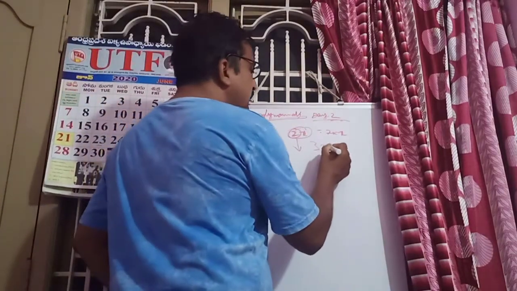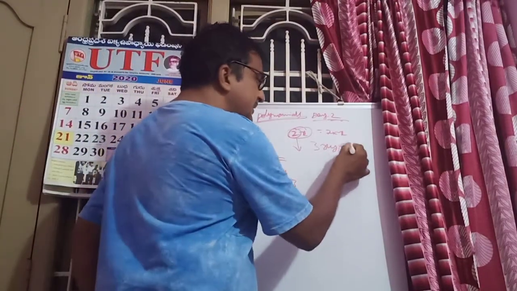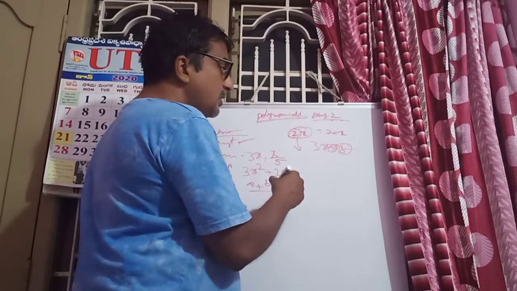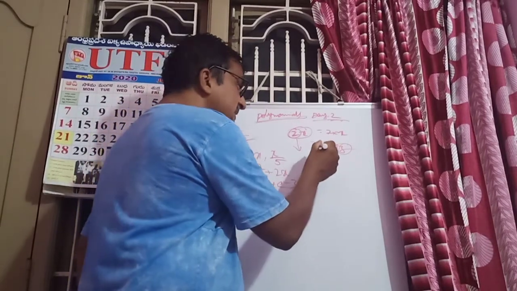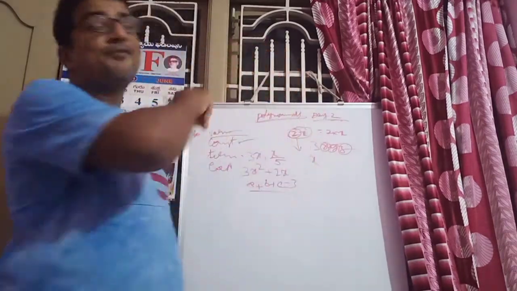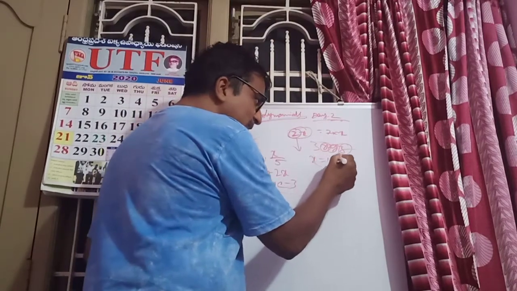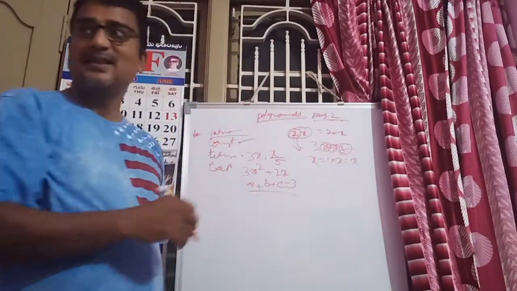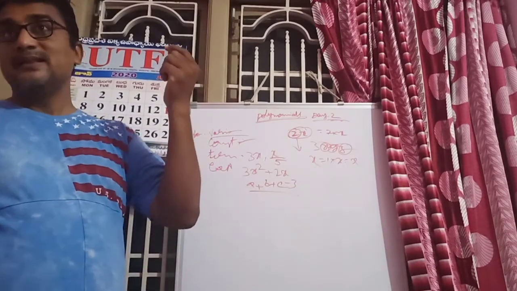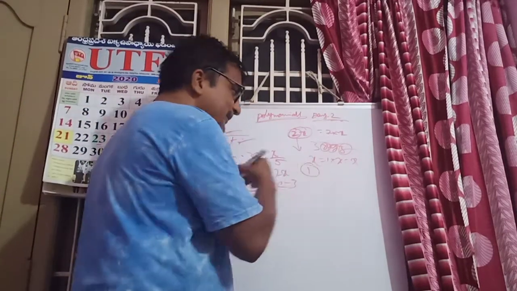Suppose 3xyz. What is the coefficient of z? 3xy. What is the coefficient of y? 3xz. What is the coefficient of x? 3yz. What is the coefficient of x in x? 1. Because x means 1 into x, that is equal to x. Therefore, if there is any single variable, the coefficient of the single variable is always 1.